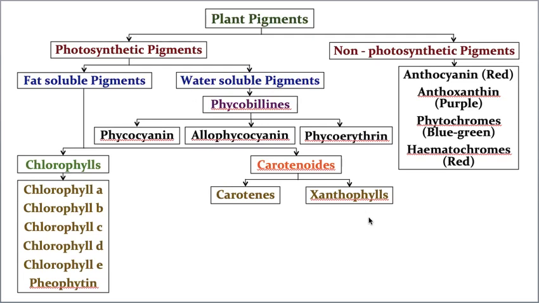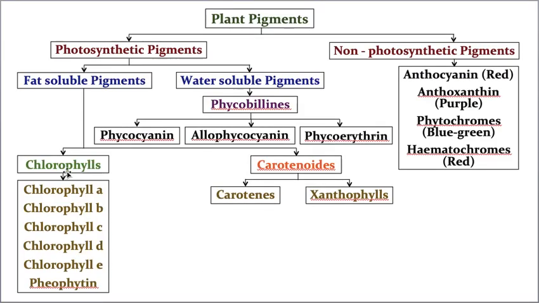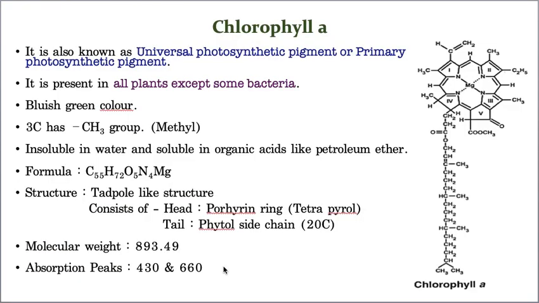Okay. Now let us take one after one. Every photosynthetic pigment I will explain one after one. Now start. Chlorophyll A, the first one. You remember, I just now told you chlorophylls are again divided into chlorophyll A, chlorophyll B, C, D, E and pheophytin. Now I am taking the first one. So this is chlorophyll A.